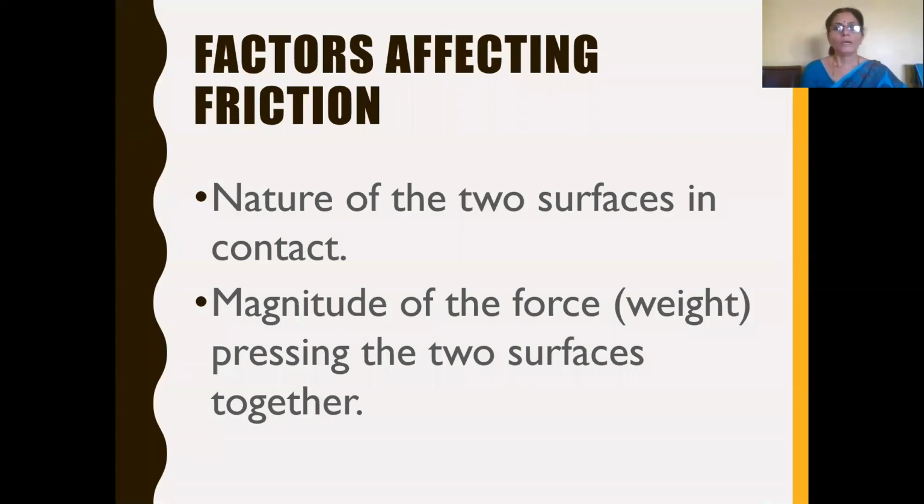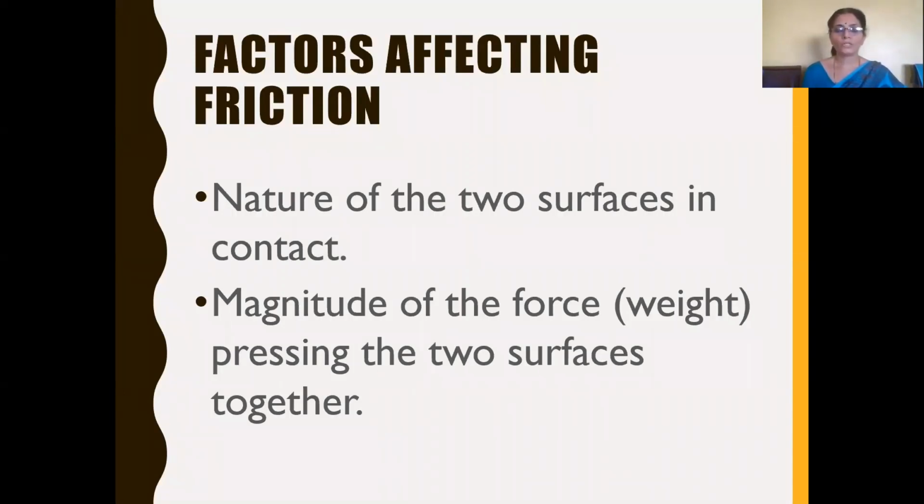Now we will learn about the factors affecting friction. How will this friction be affected? First, the nature of the two surfaces which are in contact. If the surface is rough, the irregularities, the ridges and grooves, will be more.